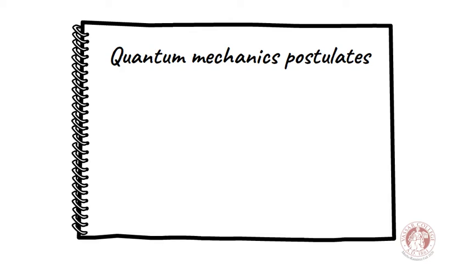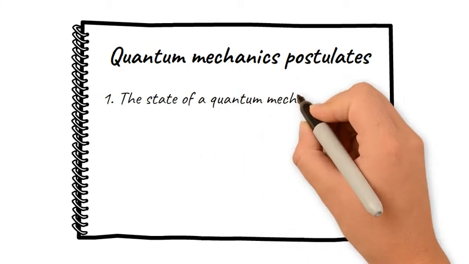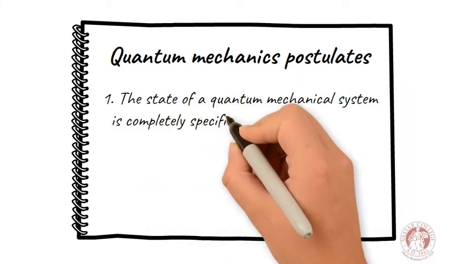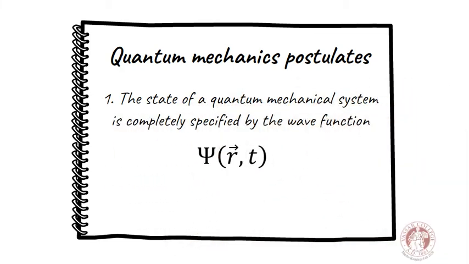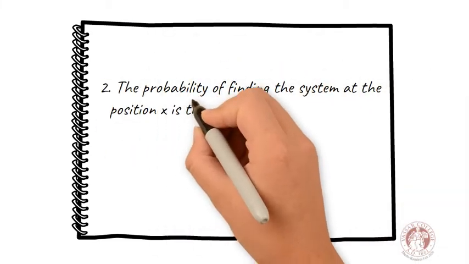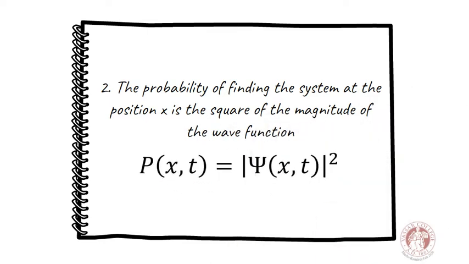The quantum mechanics postulates are the following. 1. The state of a quantum mechanical system is completely specified by a wave function. 2. The probability of finding the system at the position x is the square of the magnitude of the wave function.